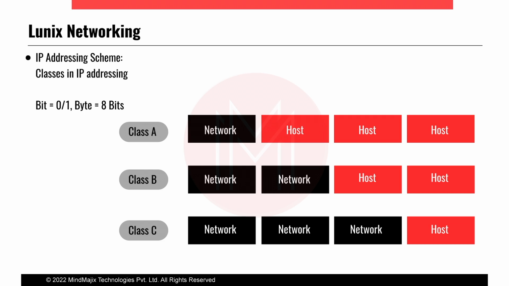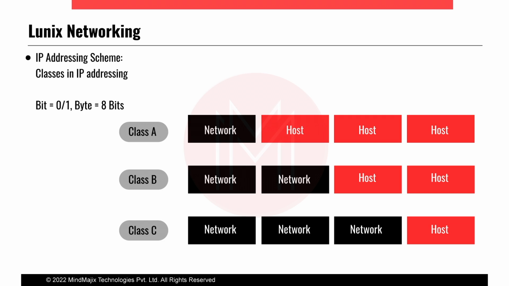The 4 chunks are divided into 8-bit bytes. For class A, 8 bits are network bits and the remaining 24 bits are host bits. For class B, 16 bits are network bits and 16 bits are host bits. For class C, 24 bits are network bits and 8 bits are host bits. I have added the binary representation in the upcoming slides.